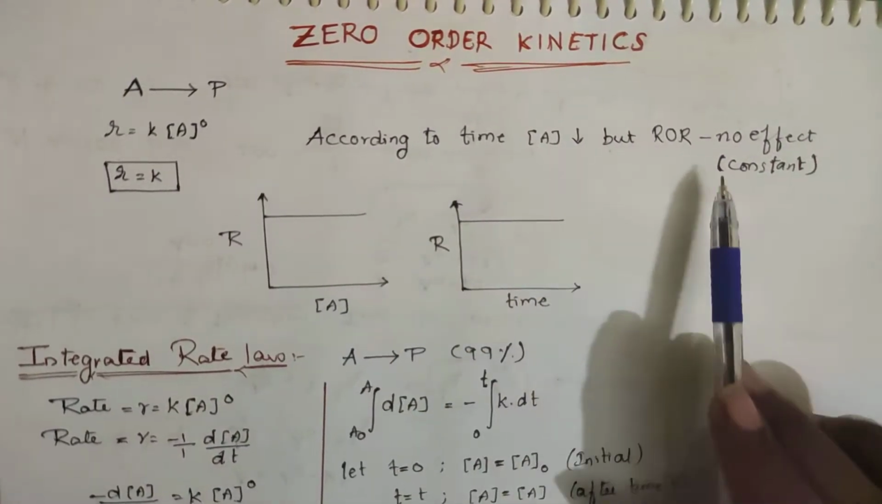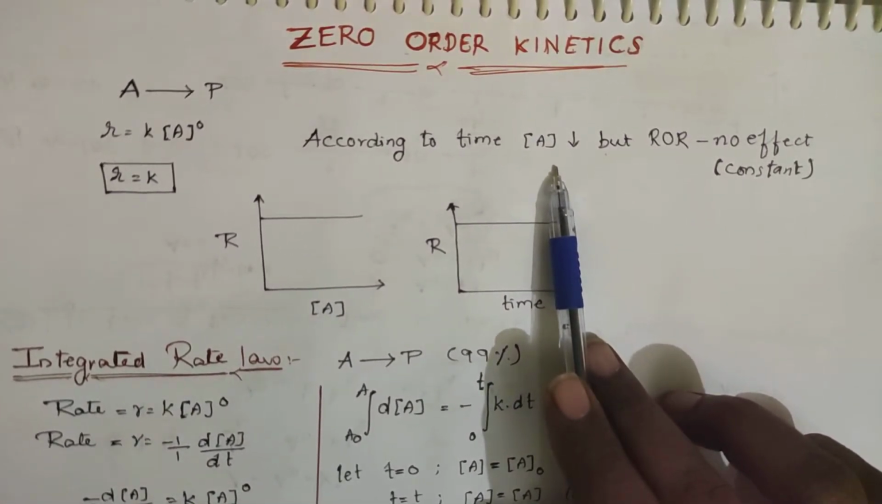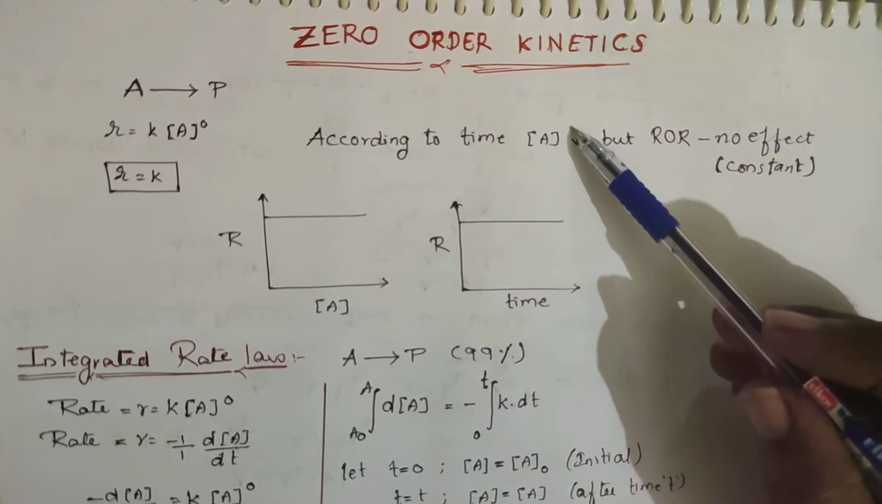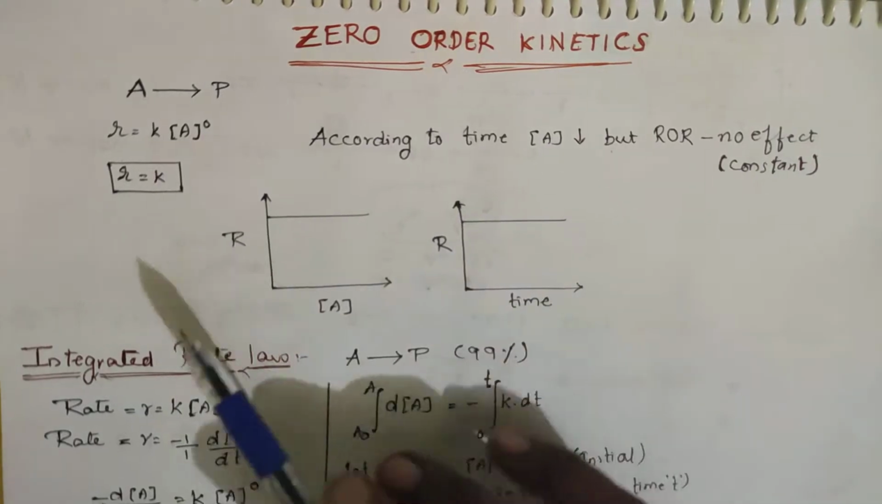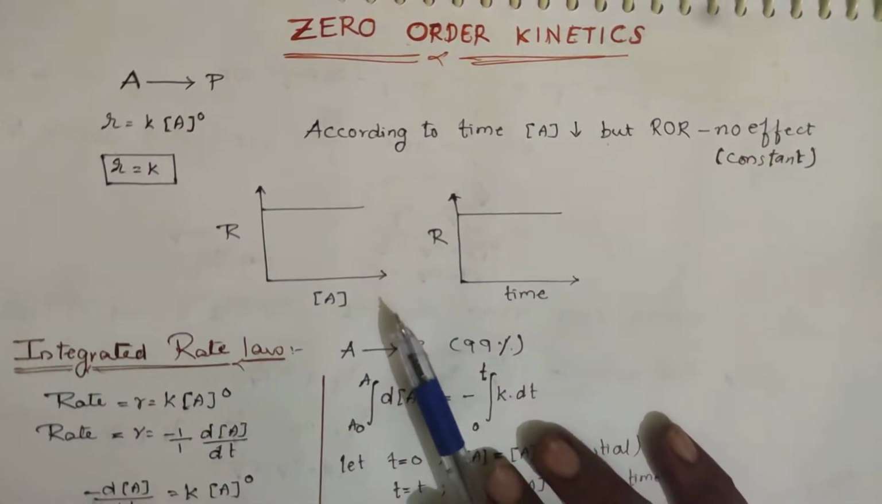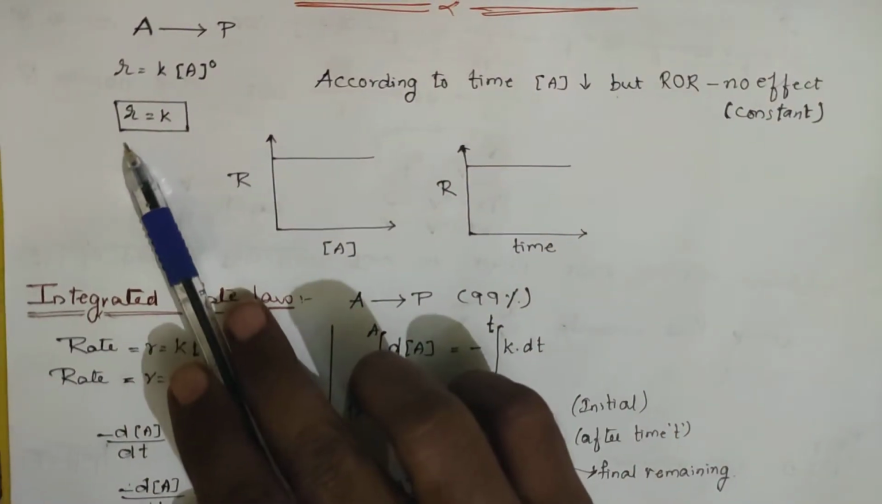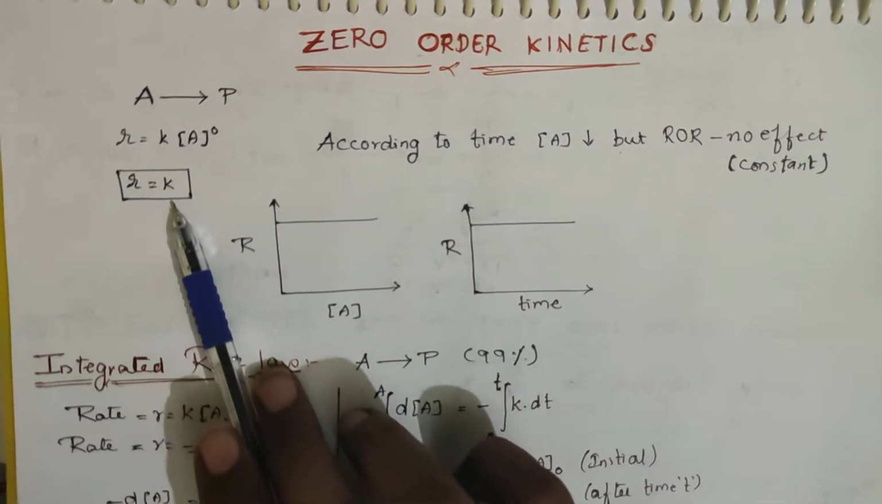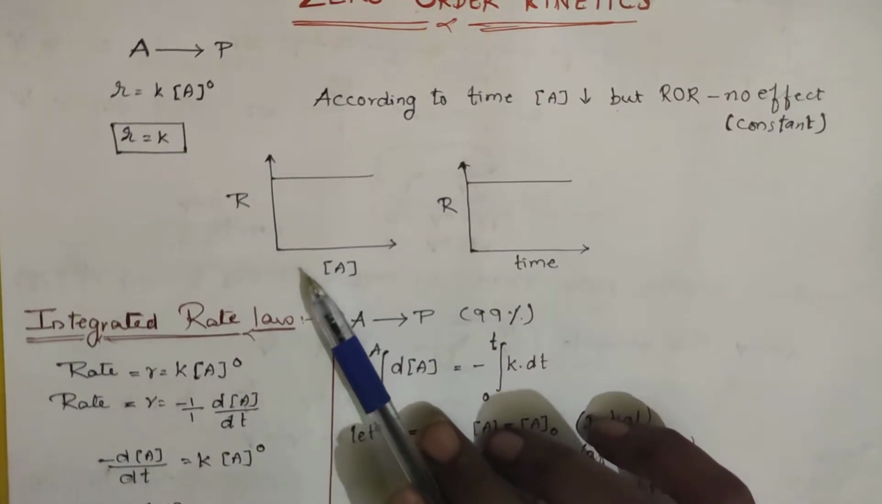So the rate remains constant, but what happens to the concentration of the reactant? As the time goes on increasing, the concentration of the reactant goes on decreasing, and the rate of the reaction remains constant, because rate is independent of the concentration in zero order. So you will be getting R is equal to K. The rate of the reaction will be equal to the rate constant.